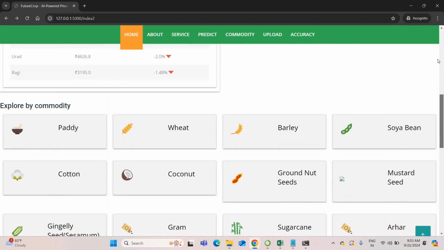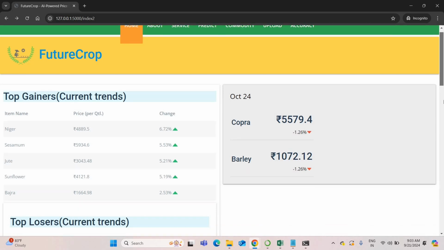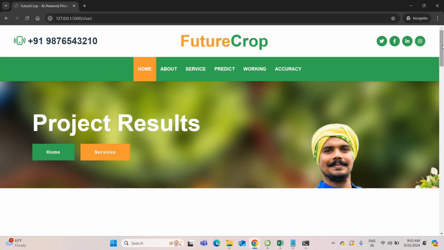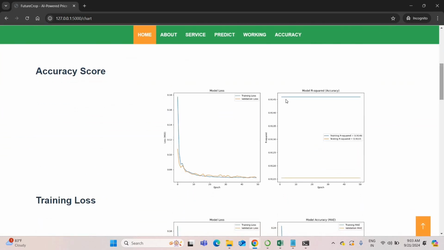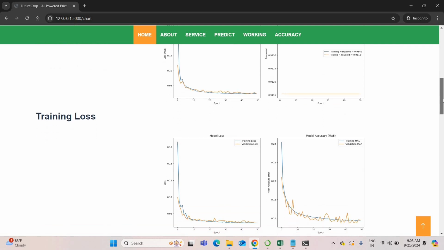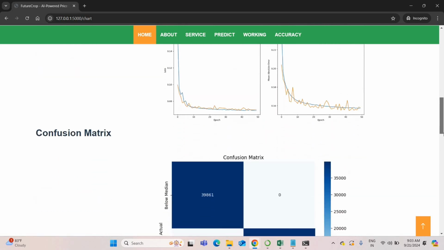Okay, if you don't know what to harvest, it suggests top gainers as well as top losses also. Okay, these are the data. You can get what is the accuracy of this project. Let me check the accuracy also. Go to the accuracy tab. In the accuracy tab, you can check all the accuracy and all. Okay, as you can see, this project produces nearly 99% accuracy. Also it produces very low loss, 0.675% loss.